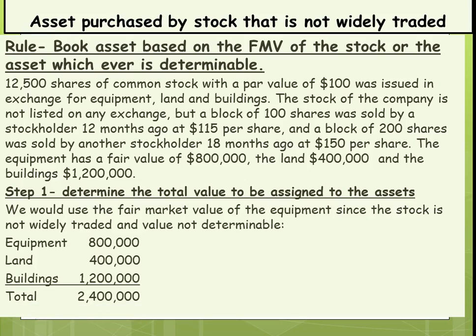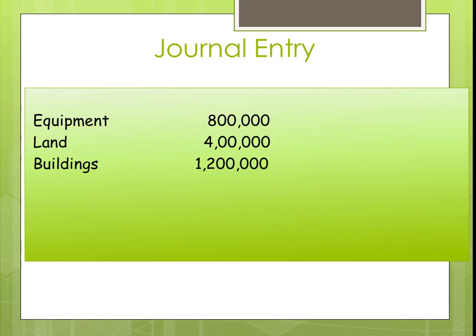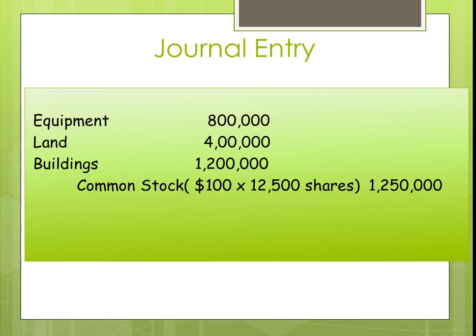So here's what we would end up booking: the land, the building, and the equipment at their fair market value. In this case, our journal entry would look like this. We would book the equipment, land, and building at the fair market value. The common stock again would be based on par, and the difference would go to additional paid-in capital.